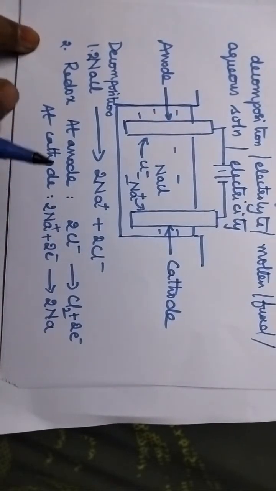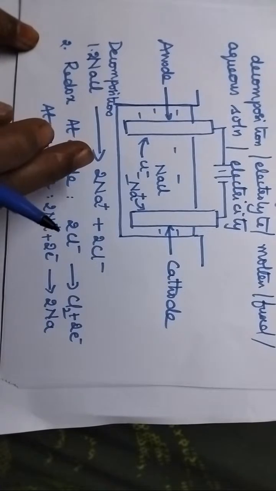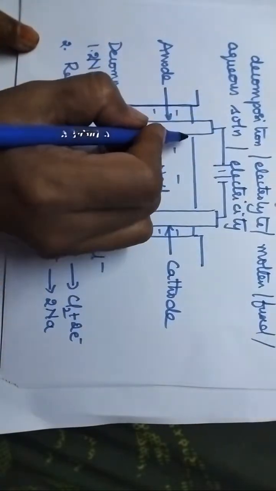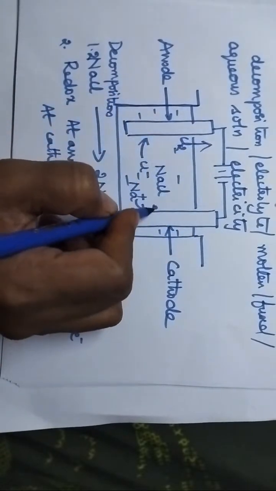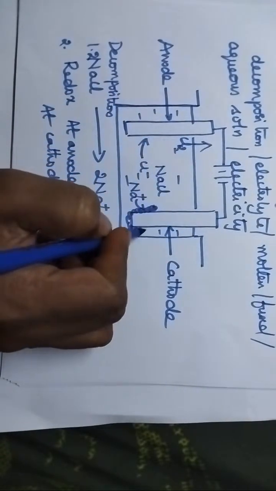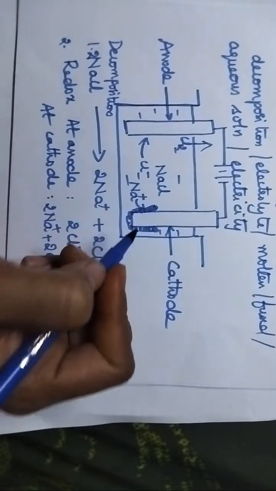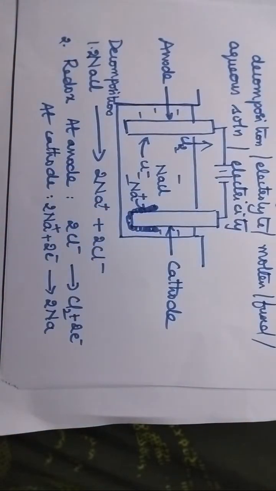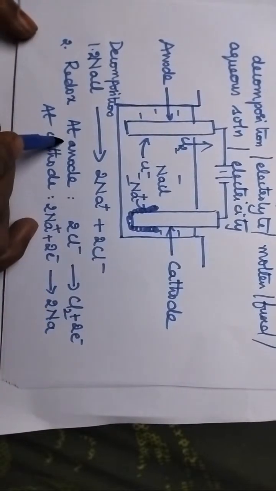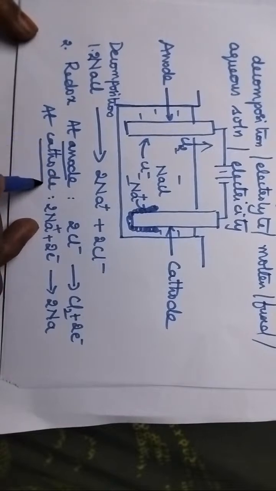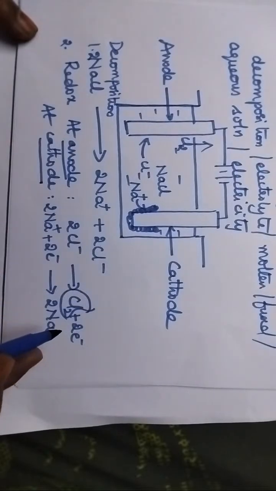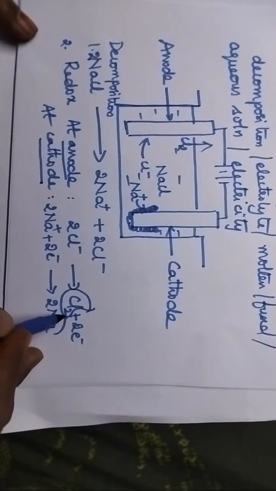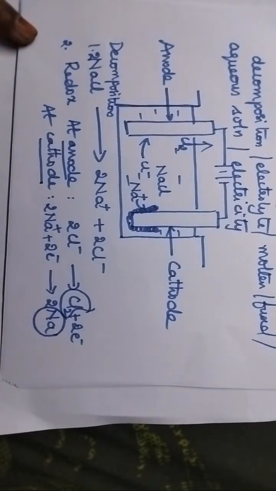So whenever an electrolytic cell is constructed and connected to the battery, after some time you will observe the liberation of chlorine gas at the anode and the deposition of sodium metal on the cathode. This is about the electrolysis of molten NaCl. So what are the products formed at the anode and at the cathode during the electrolysis of molten NaCl? Chlorine gas will be liberated at the anode and sodium metal will be deposited at the cathode.